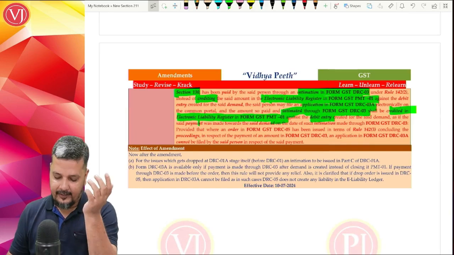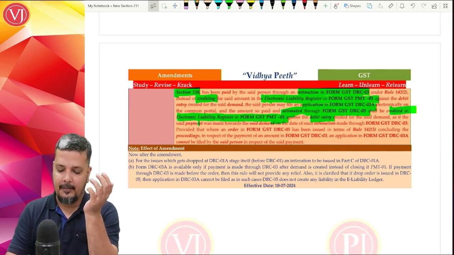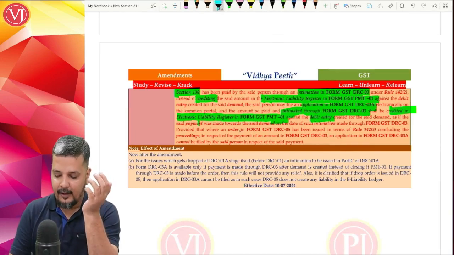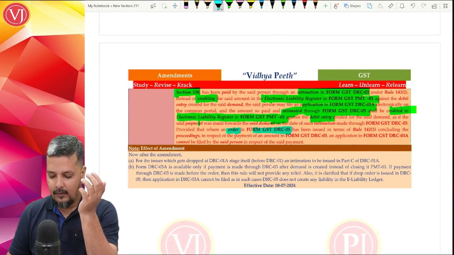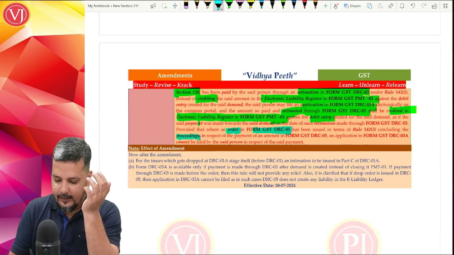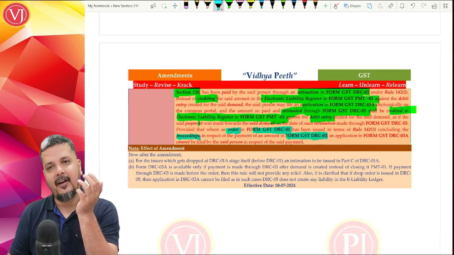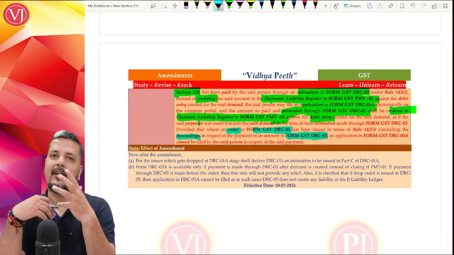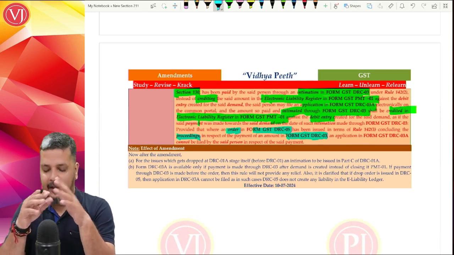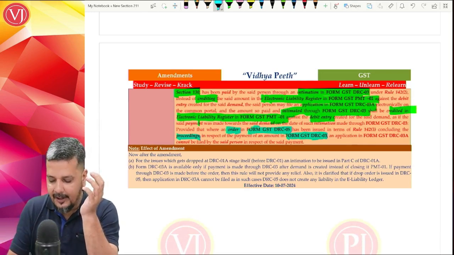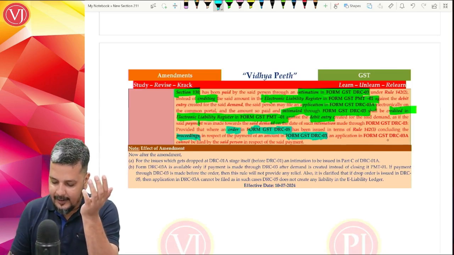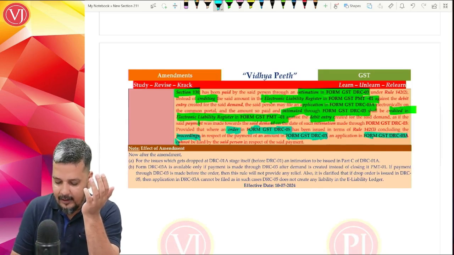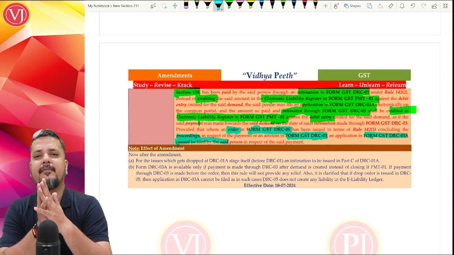And also understand, this would not be applicable in a situation where the officer has already given an order in DRC 05 closing the amount paid via DRC 03. If the officer has closed the liability by giving an order in DRC 05 against the voluntary payment in DRC 03 itself, the liability is already closed. So 3A is not at all required. Simple.